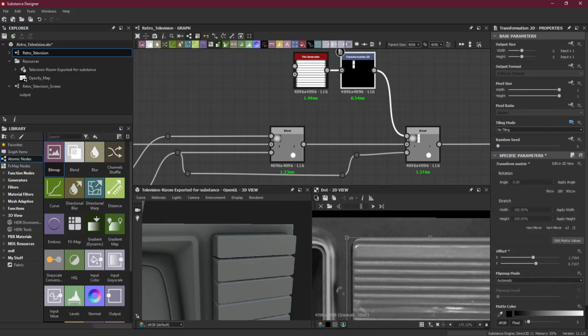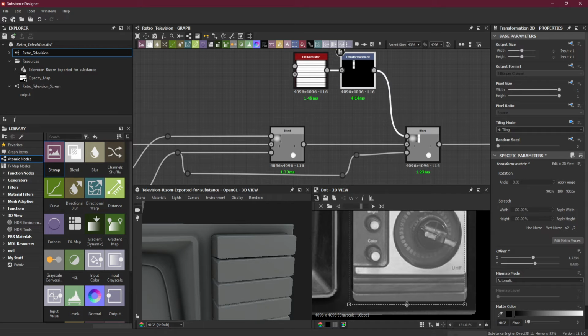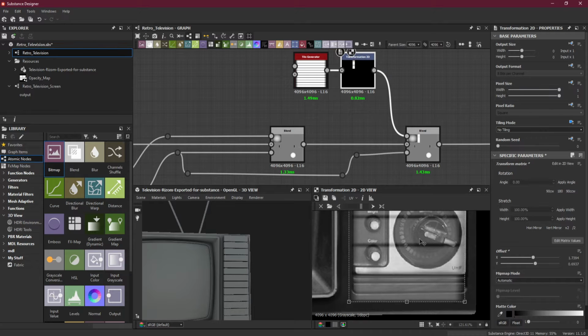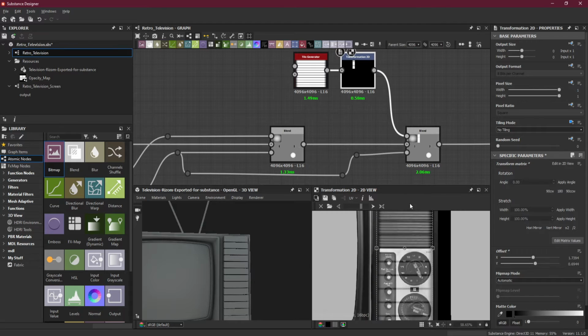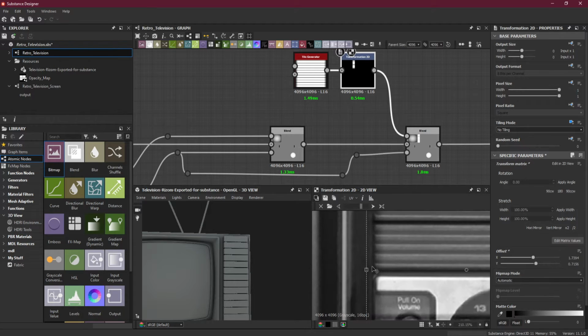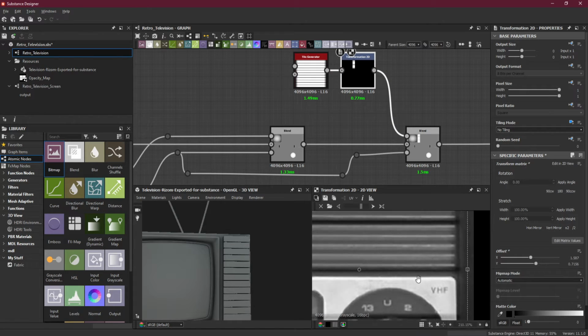I'm just adjusting here. From the size, I think I will not do a lot of changes, because from the size you can see it is almost like a gradient.